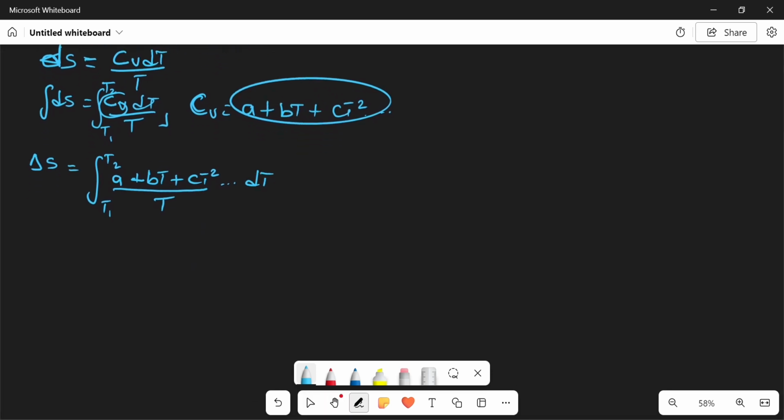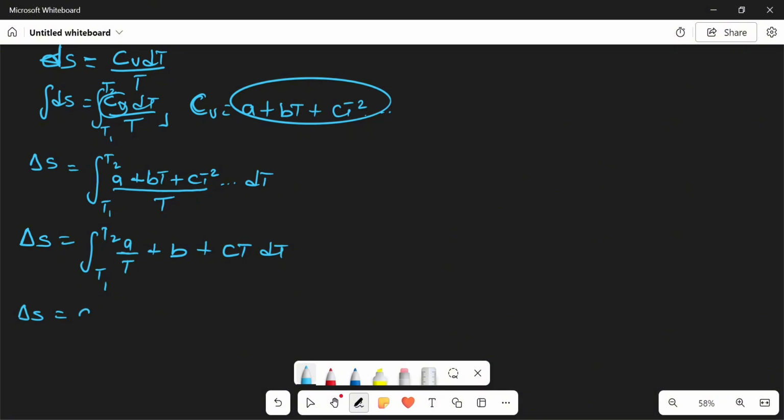then I'm going to have my change in S equal to the integral from T1 to T2 of A over T plus, this is going to give me just my B, plus this is going to be my CT dT. Good. Because I divided through by T, now let's integrate.